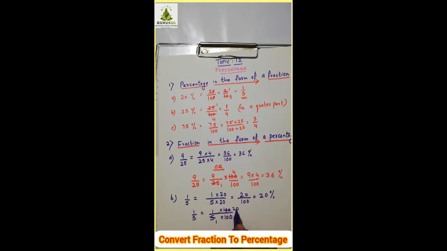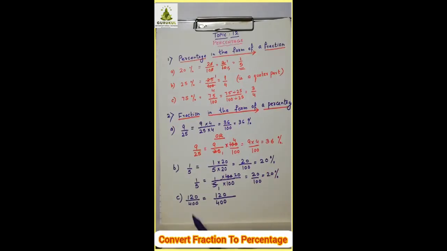So what is there in the numerator? 1 into 20, that is 20, upon the denominator 1 into 100, so 100. The same thing you get here also, 20%. Whichever method you feel is easy, you can use it.